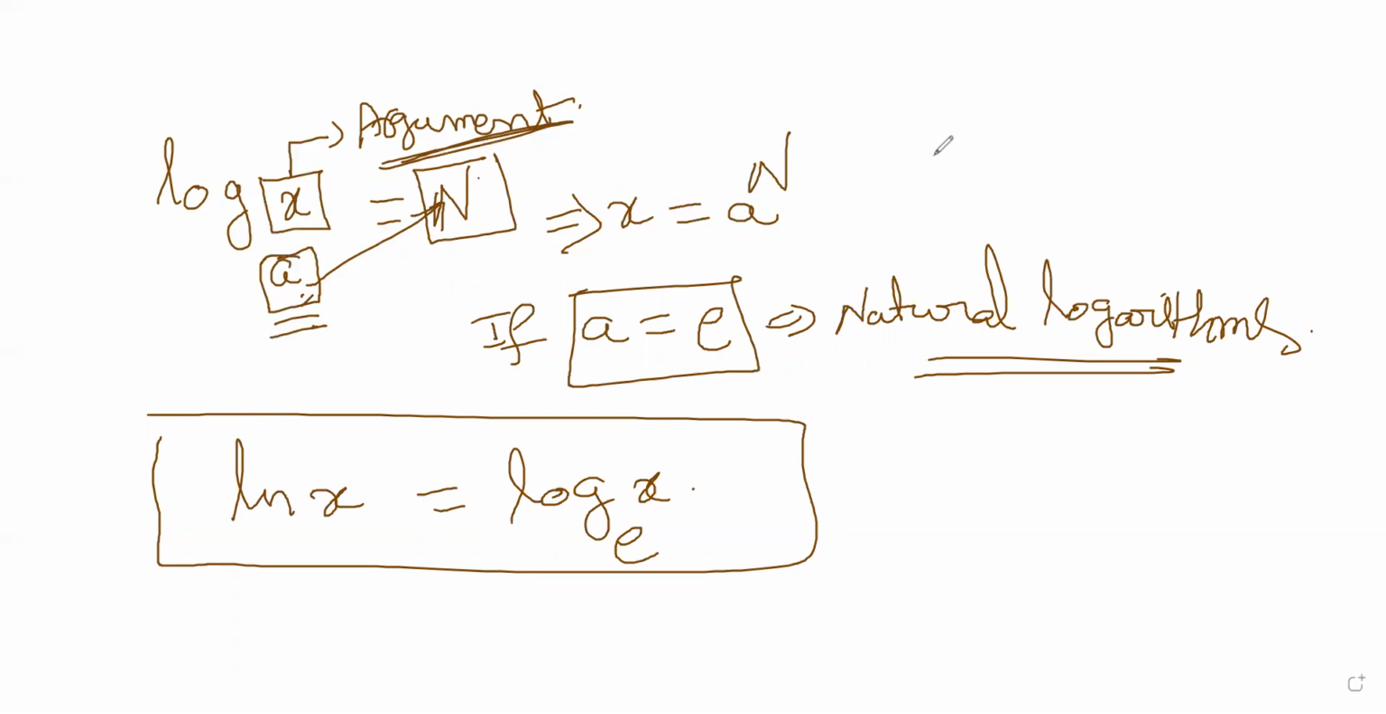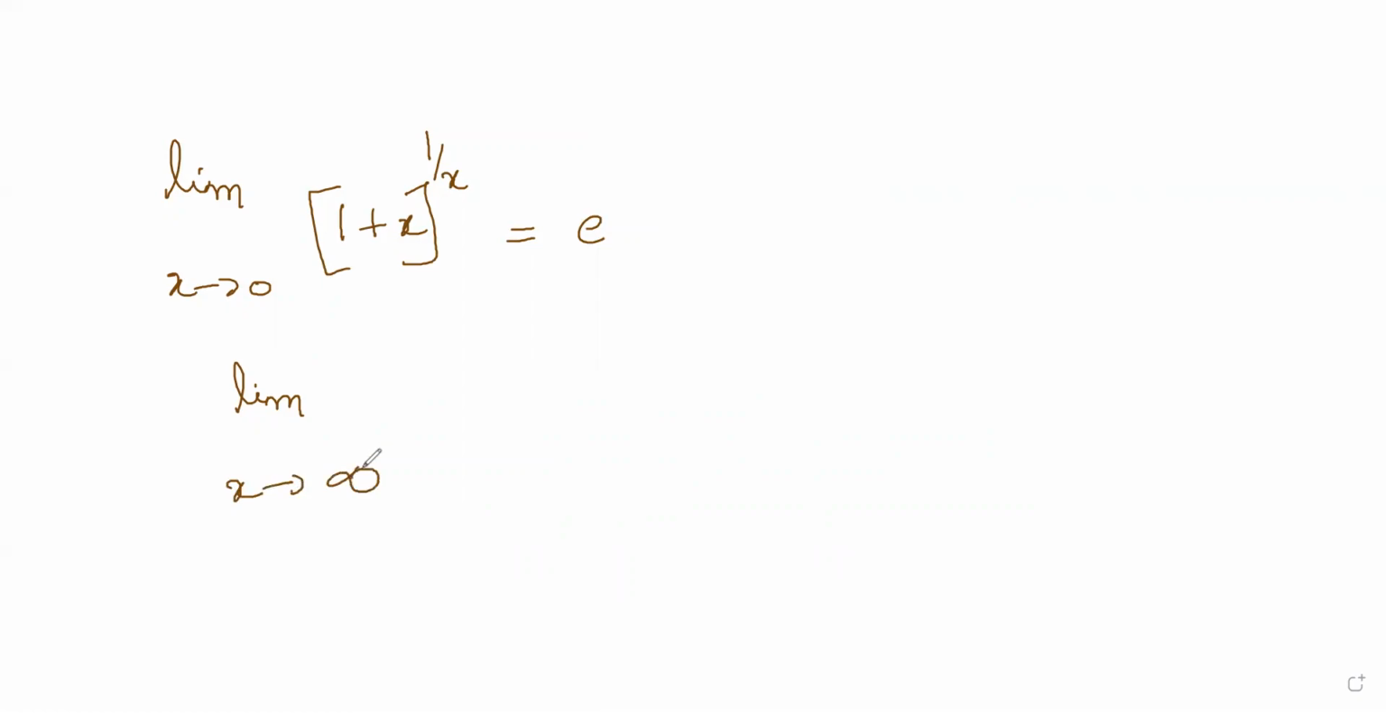Next, there are a few more formulas. Limit x tends to 0, there is another definition of e: 1 plus x whole power 1 by x is e. And limit x tends to infinity, 1 plus 1 by x whole power x also happens to be e. This is the definition of the number e.